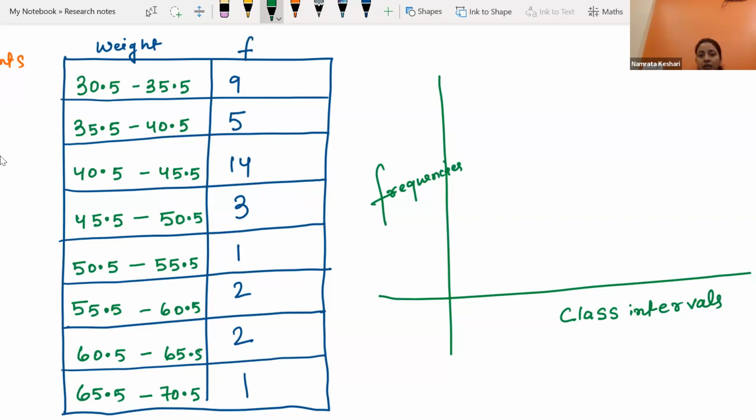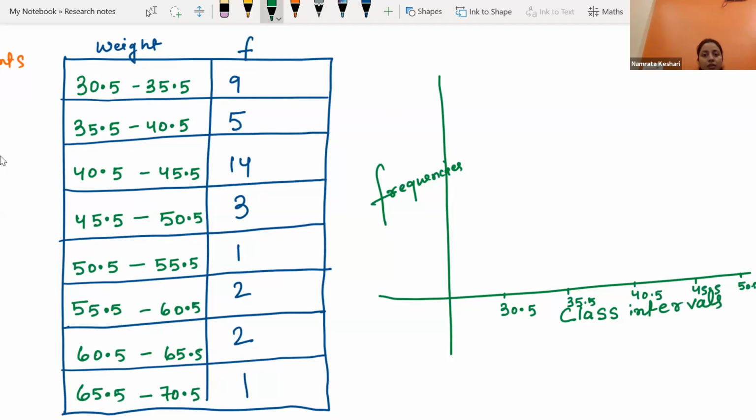Now we will locate the class intervals. They are 30.5 to 35.5, then 35.5 to 40.5, then 40.5 to 45.5, then 45.5 to 50.5. And we will be drawing the bar graph.